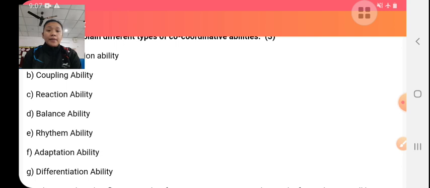Adaptive ability means ability to adapt, adjust or modify the motor action on the basis of comparisons or anticipations of new or changing conditions while performing the activity. This is known as adaptive ability. Balance ability means ability to keep the body or its part in a stable position, for example in gymnastics.